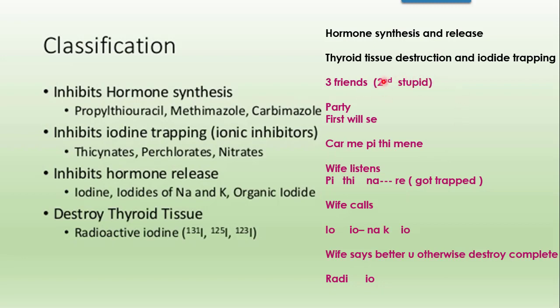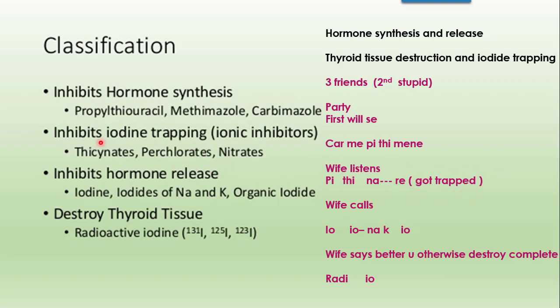तो second stupid वाला क्या बोलेगा? "पी थी ना रे." That means he will confirm "पी थी ना रे." So P here stands for perchlorates, Thi stands for thiocyanates, and Na re stands for nitrates. Nitrates, na re. So P Thi Na re. So now once the wife listens, they are trapped now.